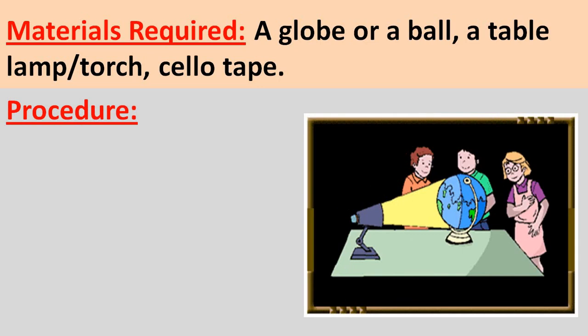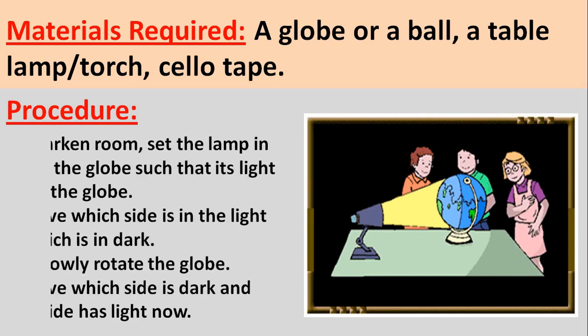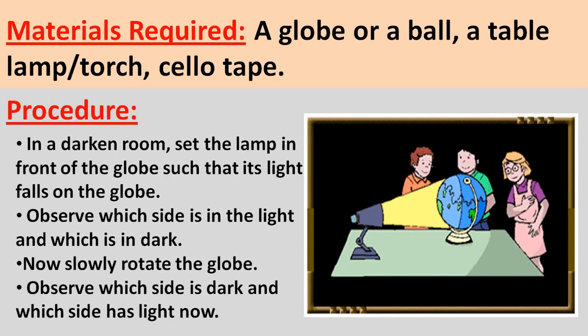Now keep the globe on the table and set the lamp in front of the globe such that it gets light from the lamp. And children, you have to do this activity in a dark room. Now observe which side is in the light. It means which side of the globe has day. And the dark side represents night. Now find the sticker of the child. Is it in a light area or in a dark area?